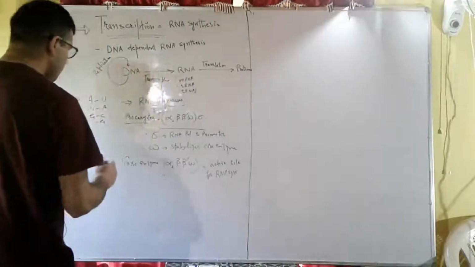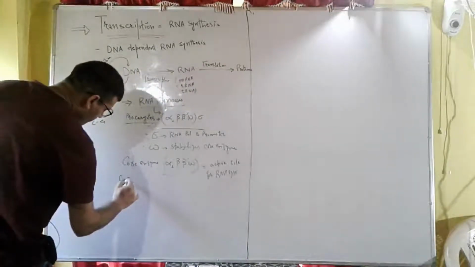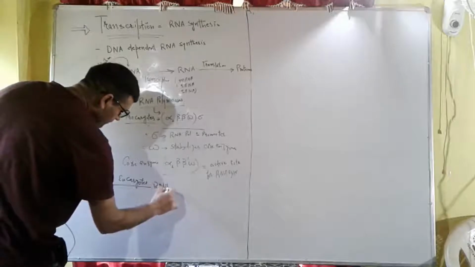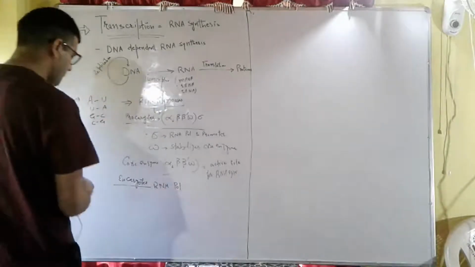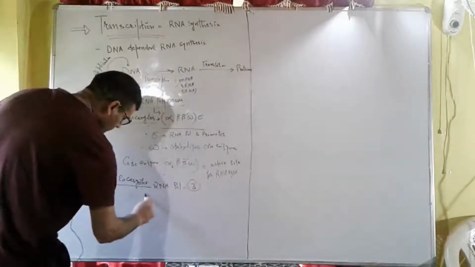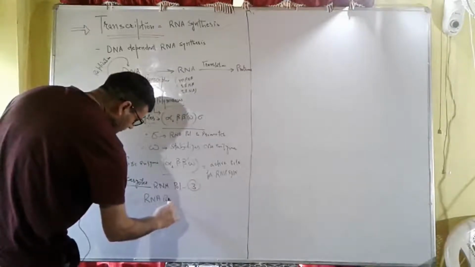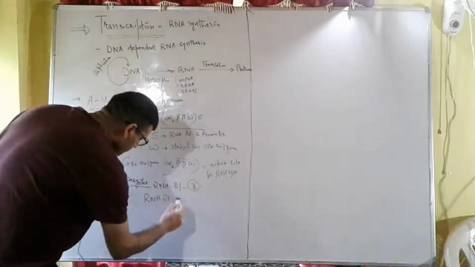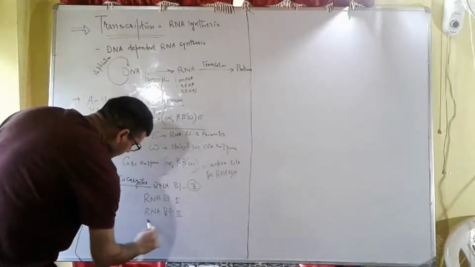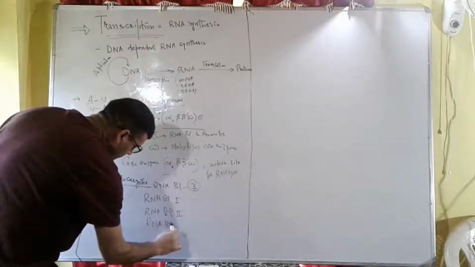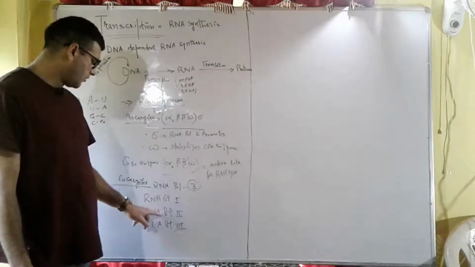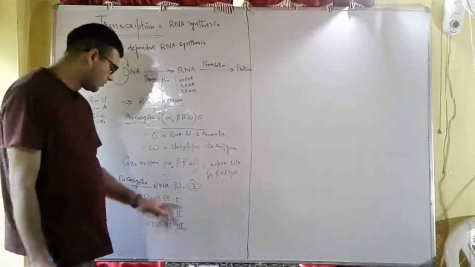Now in eukaryotes, there are three types of RNA polymerase: RNA polymerase one, RNA polymerase two, and RNA polymerase three.